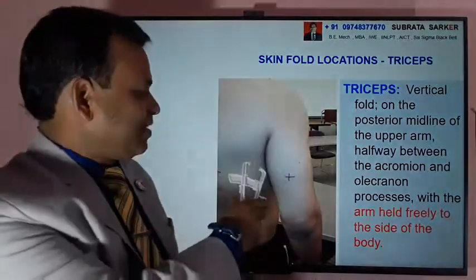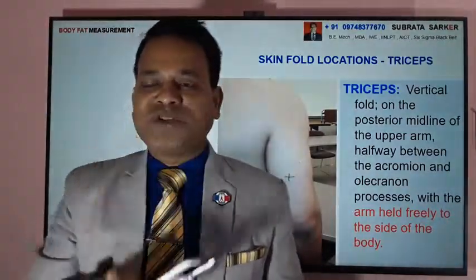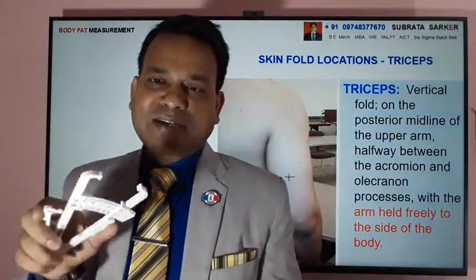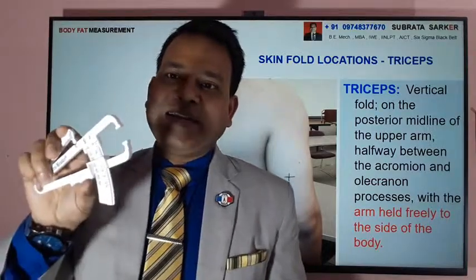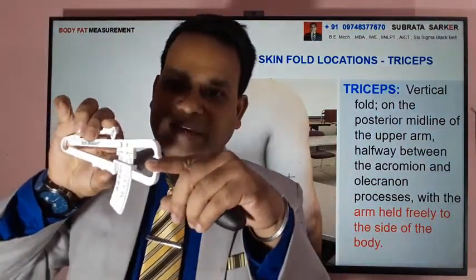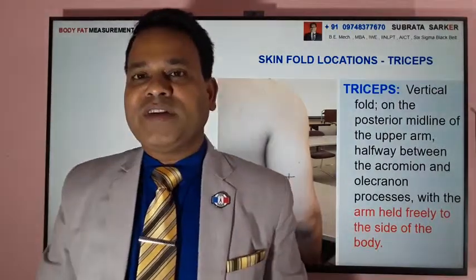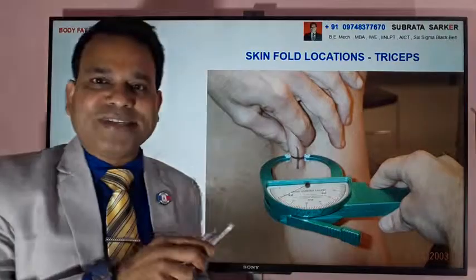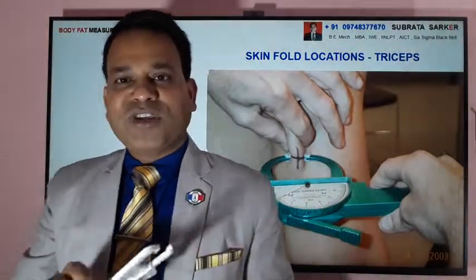Here you can see this is the triceps area. So before taking the measurement, you just mark those with the marker and hold the skin like that. There is a process for that, and then with the other hand you will hold this and place it. There is a ring. Then you take the measurement and record it. So in this way you can see how this skin fold measurement is done on the triceps area. So you will find a reading.